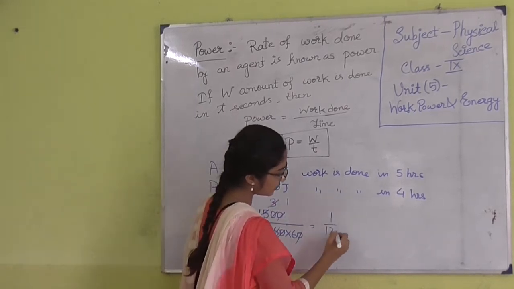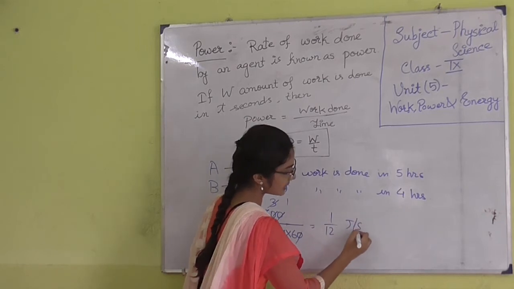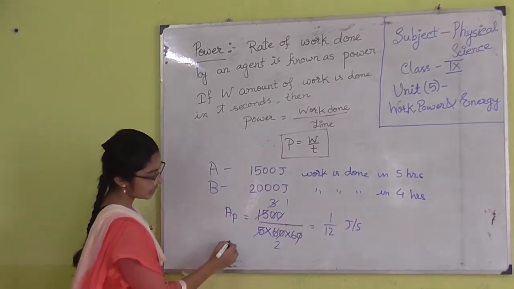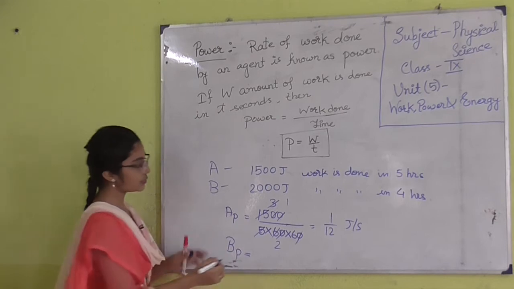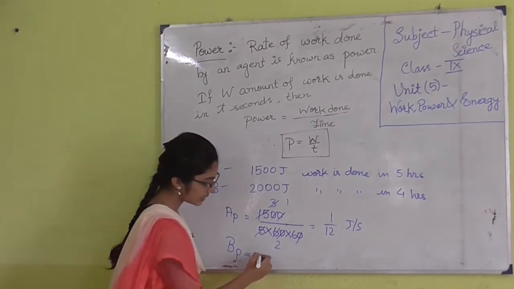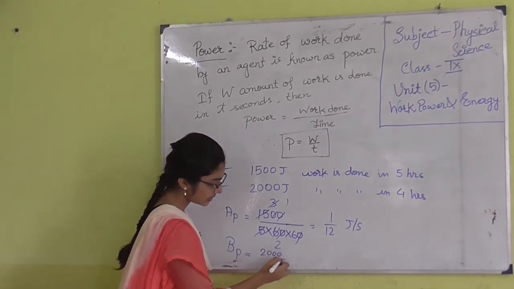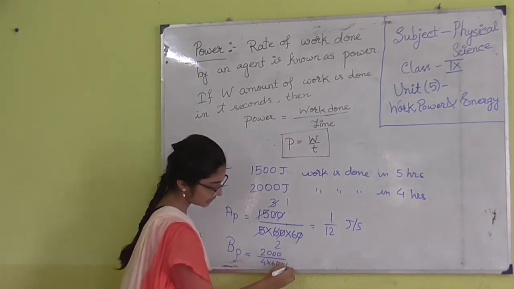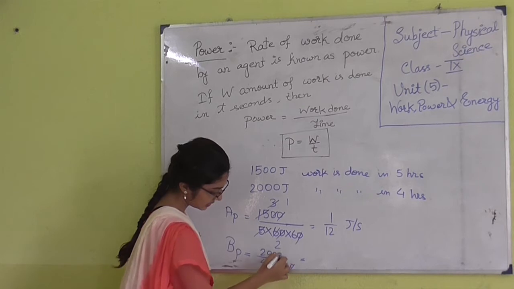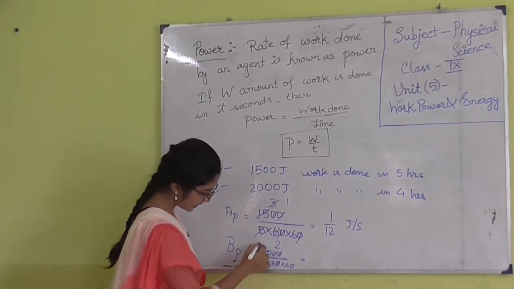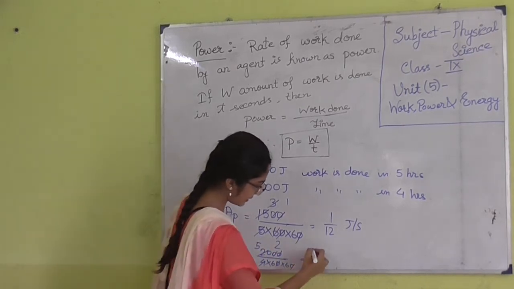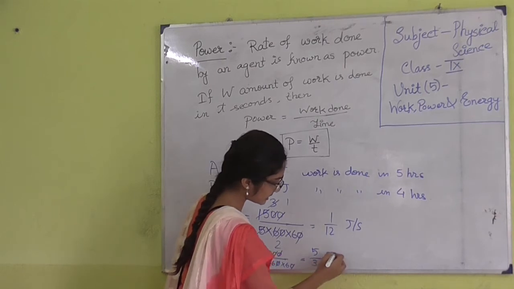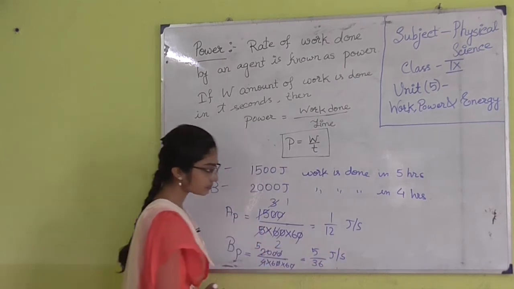This is 1 by 12 joule per second. Next, power consumed by B, that is 2000 divided by 4 into 60 into 60, is 5 by 36 joule per second.